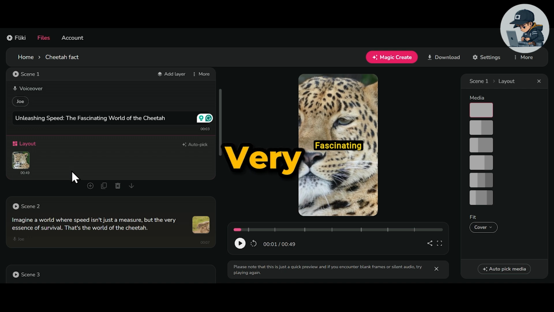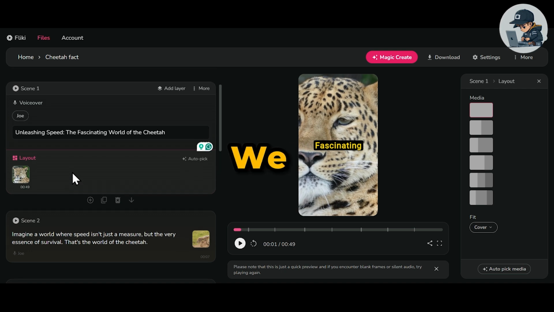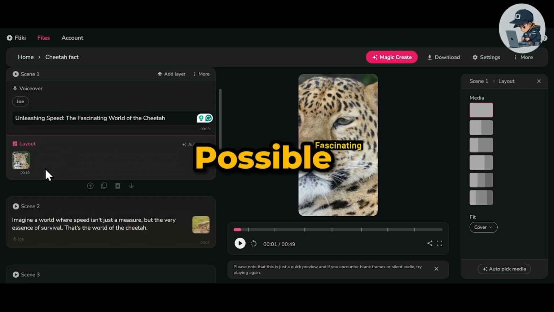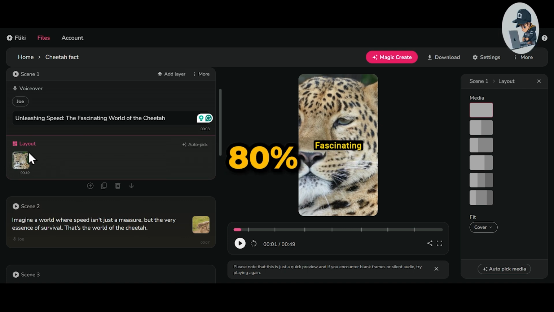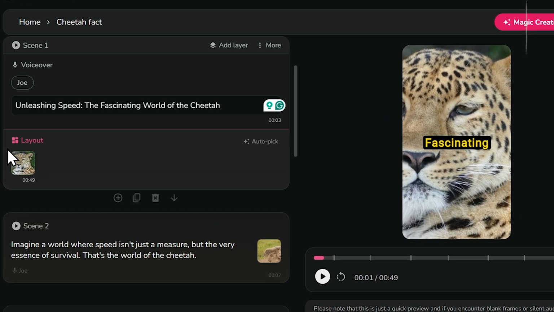And you guys know very well that in a short video, we need to add as many visuals as possible so that our video becomes more interesting and we get more than 80% audience retention. All right, so dividing the scene into different parts is very important. Let's do it. Firstly, we have scene 1.